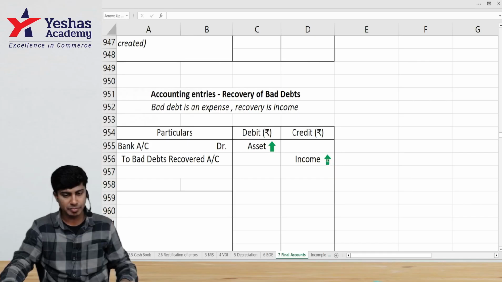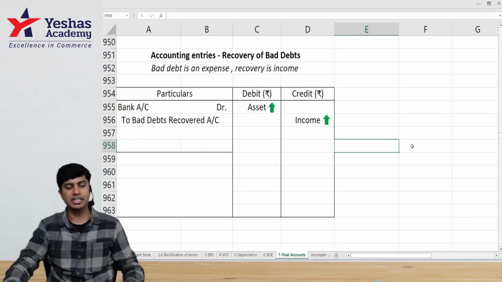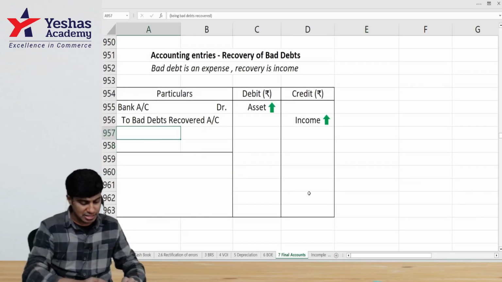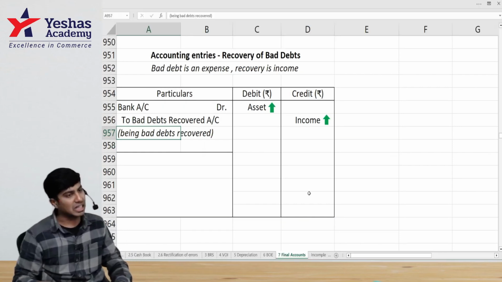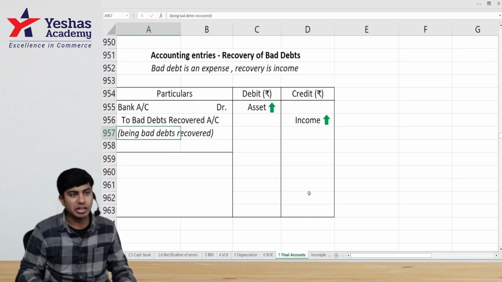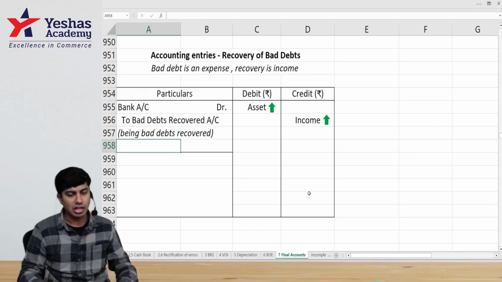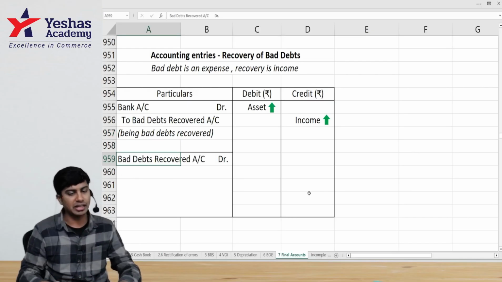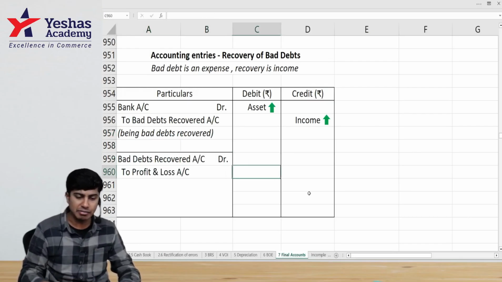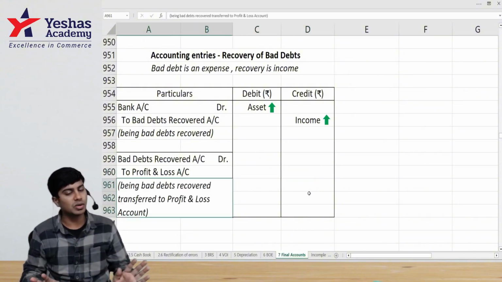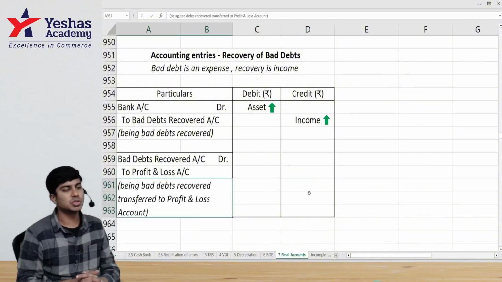And this bad debt recovered being income, nominal in nature, I will debit the bad debt recovered account, crediting my P&L account.